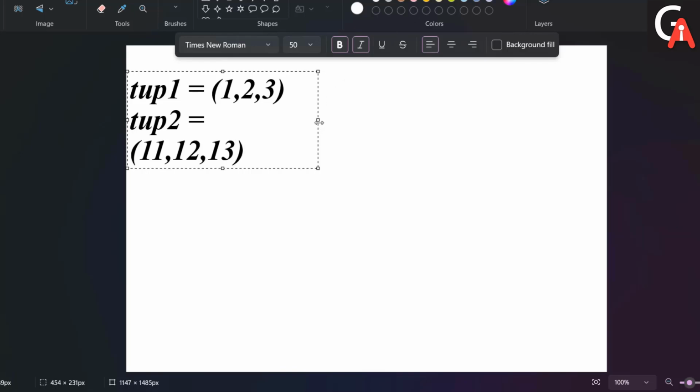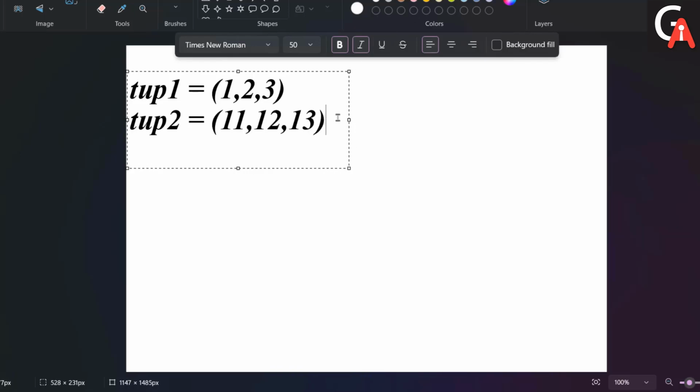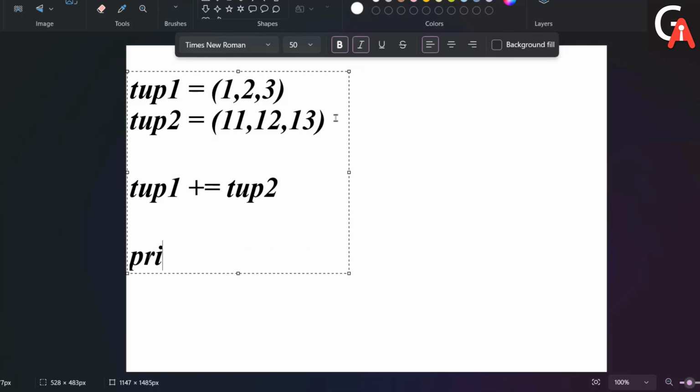Then I'm taking another line, tup1 plus equals tup2, and I'm trying to print tup1 here. So what's really going on here? Let me add some line numbers as well.